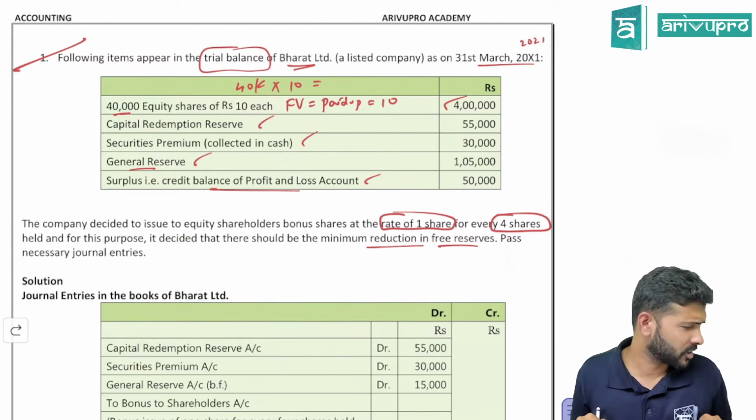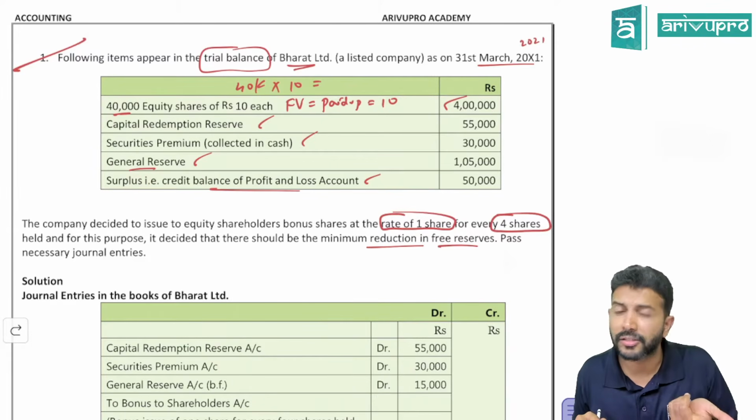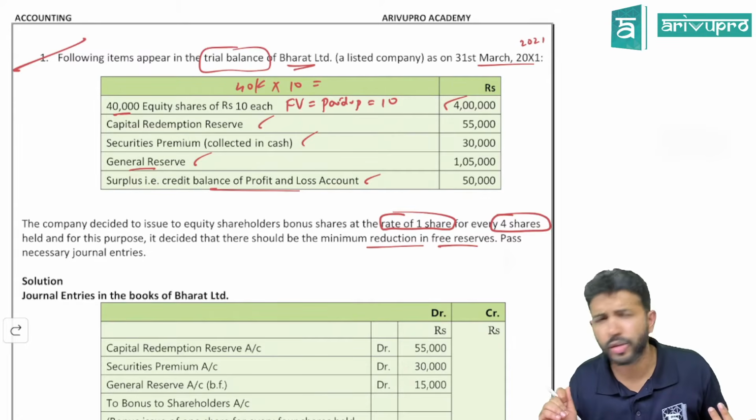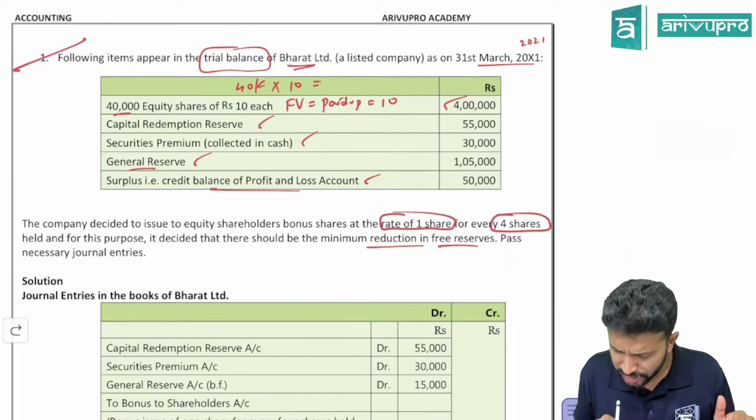For bonus shares, first priority to CR. Next priority to free reserve. Last priority or minimum priority to what? Free reserve. Should they have to tell that, or in every problem we anyway will do that? We will do it. So that means, was this line really required?